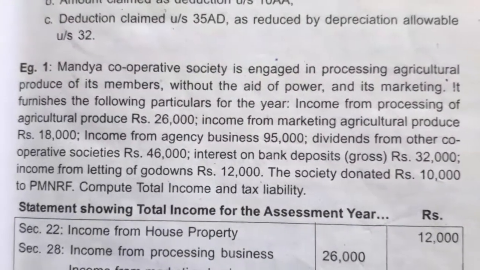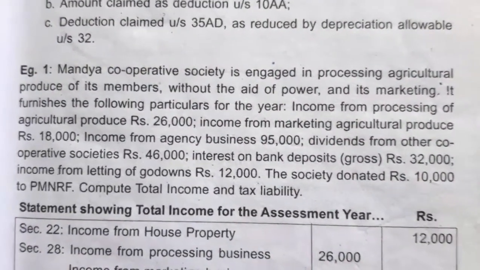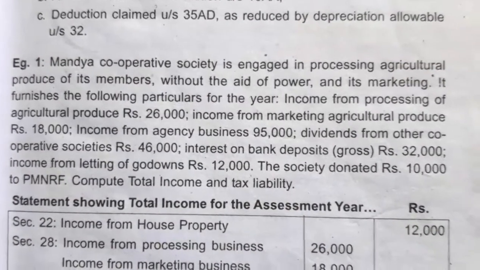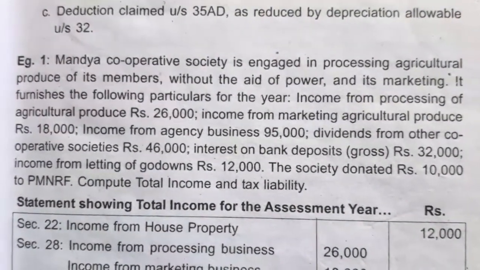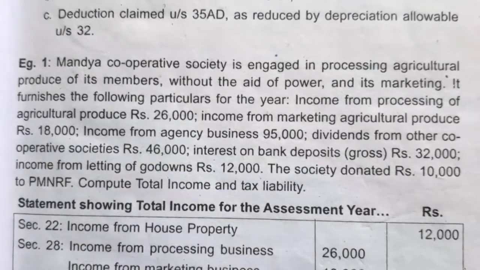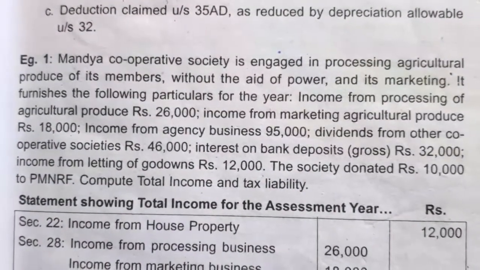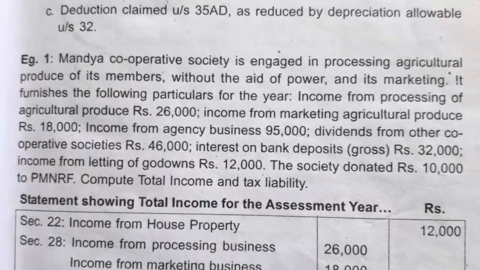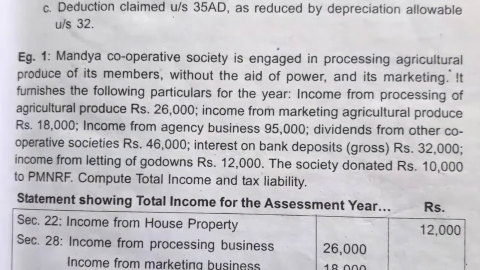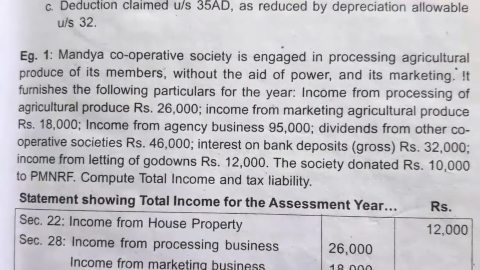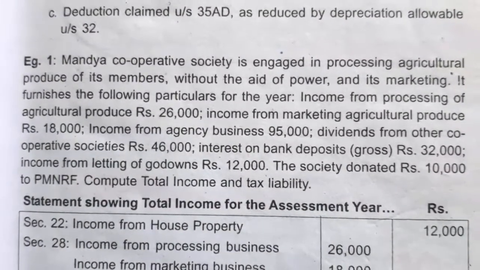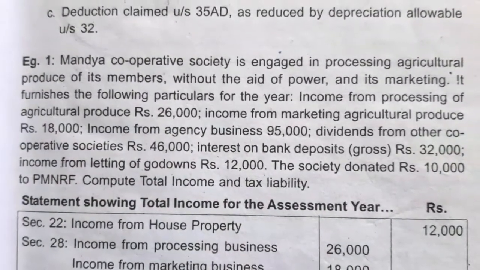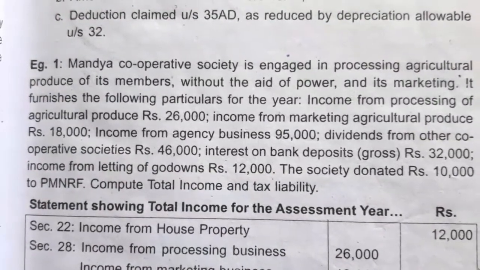Hello students, today we will learn one of our illustrations from the assessment of cooperative societies chapter. See the question. Mandya Cooperative Society is engaged in processing agricultural produce of its members without the aid of power and its marketing. It furnishes the following particulars for the year under consideration: income from processing of agricultural produce